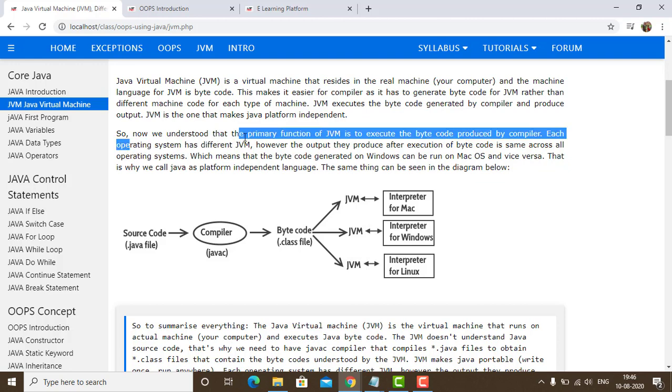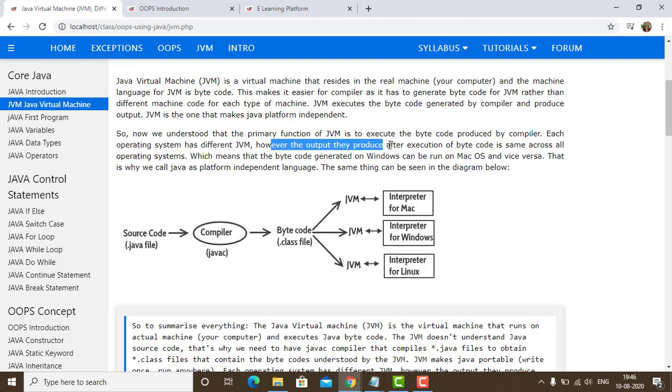Each operating system has a different JVM, however, the output they produce after execution of the bytecode is the same across all the operating systems. Likewise, I said that every operating system has its own JVM, which means that a bytecode generated on Windows can run on Mac or Apple operating system or any other operating system, and a bytecode generated on Apple operating system can be made to run on Windows operating system. That is why we call Java platform independent.